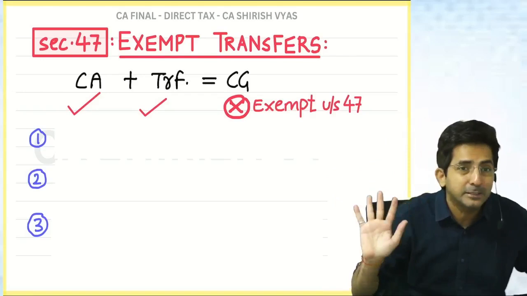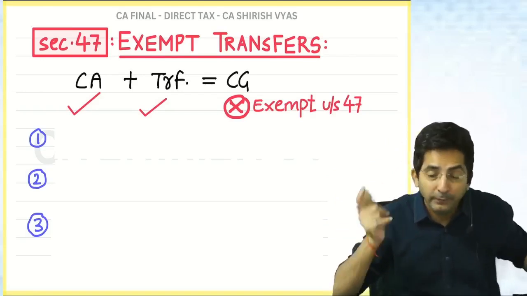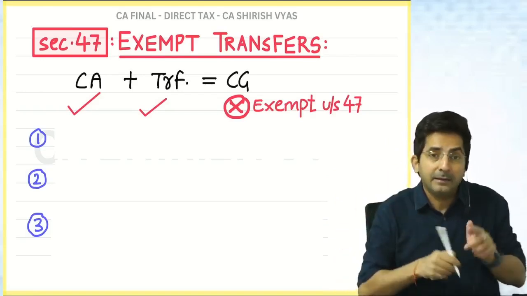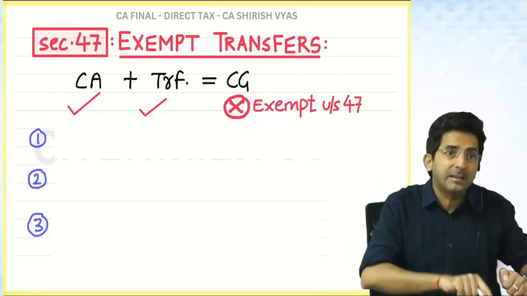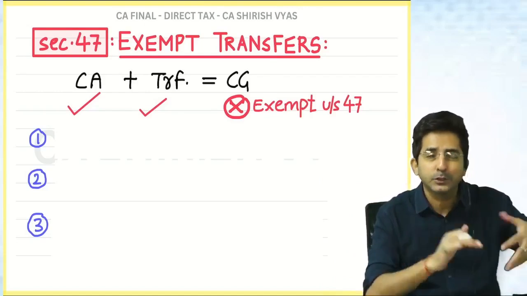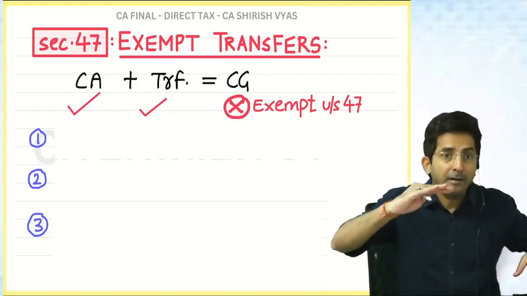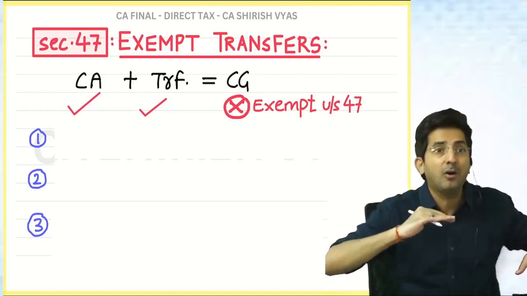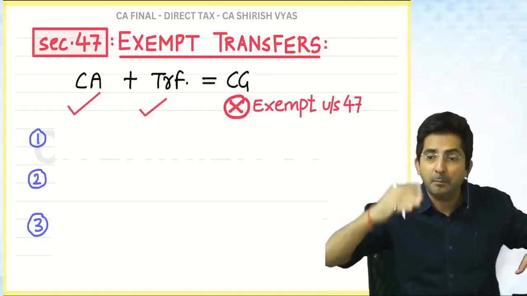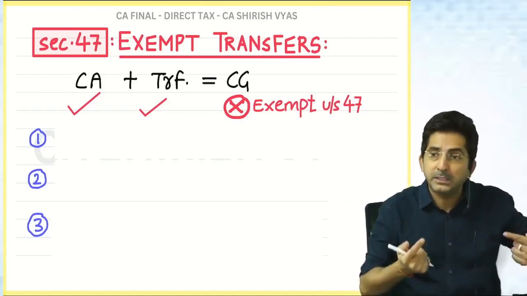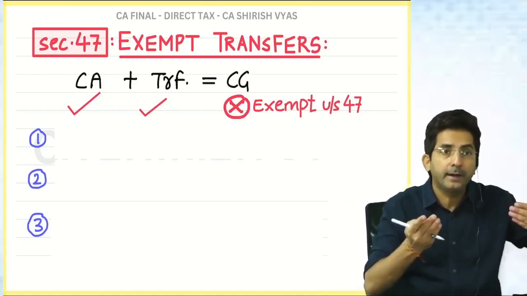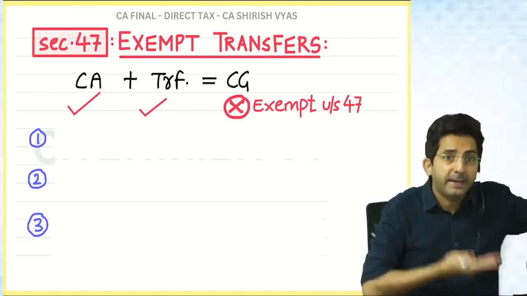We don't have affection. We want money. And we simply think one thing, that the land which you gifted has appreciated. Assume the cost was 100, and now on the gifting date the market value is 500. So with you, the land appreciated from 100 to 500. So there is a generation of gain.